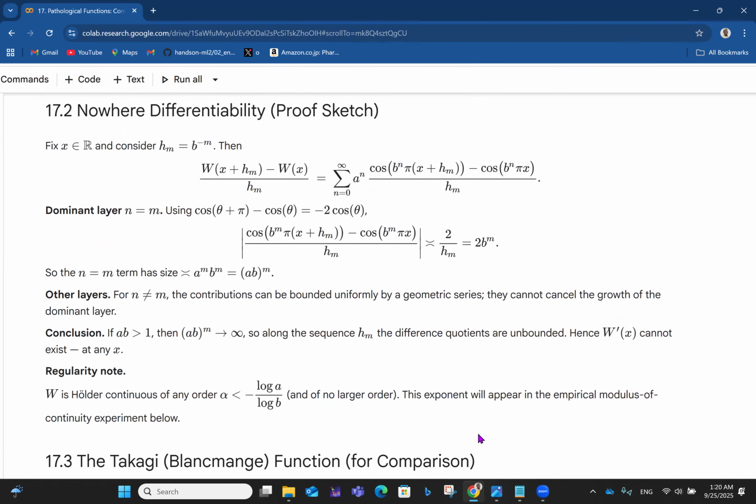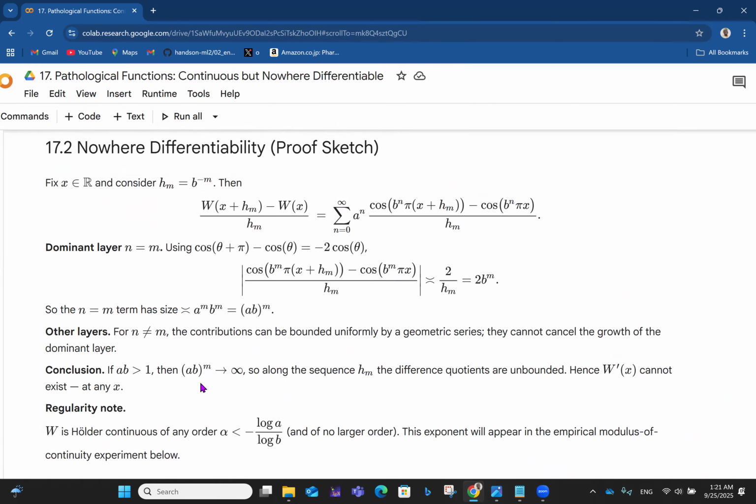Nowhere differentiability with a proof sketch. Fix x to be a number on the real number line and consider h_m to be b to the power minus m. Then we have a relationship of Weierstrass functions: (W(x + h_m) - W(x)) / h_m is equal to the summation from n equals 0 to infinity of a^n (cos(b^n pi (x + h_m)) - cos(b^n pi x)) / h_m.